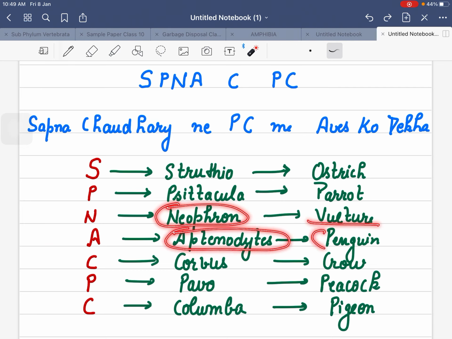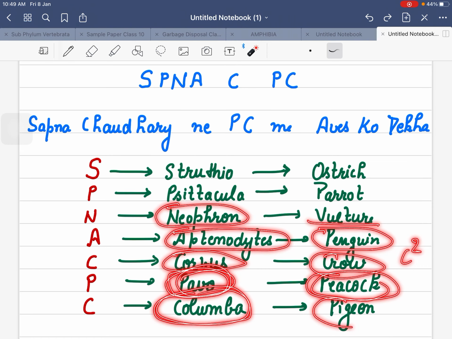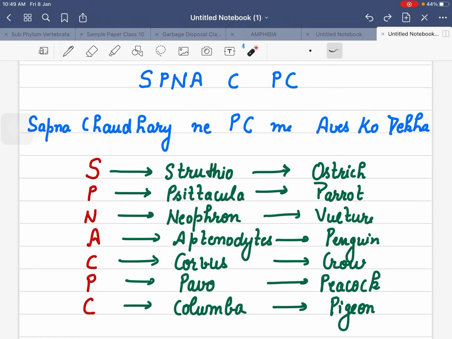Aptenodytes is penguin. Corvus, crow, both C square. Pavo, our bird is very beautiful, here it is big, peacock. Columba is pigeon. So Columba is pigeon, Struthio is ostrich, Psittacula is parrot, Neophron is vulture. Children remember Neophron by the name nephron. It is vulture. Aptenodytes, penguin.